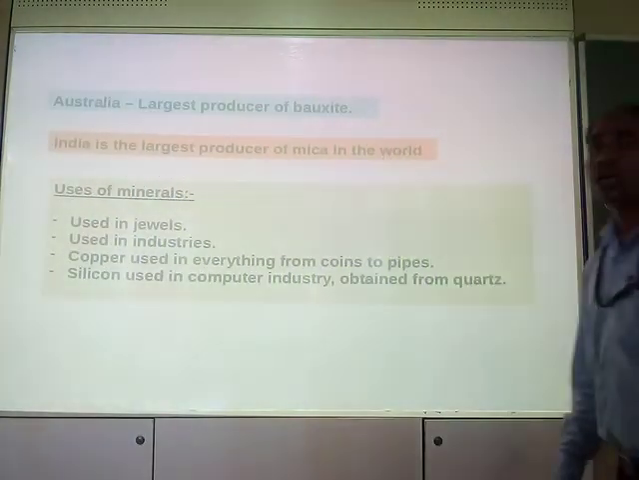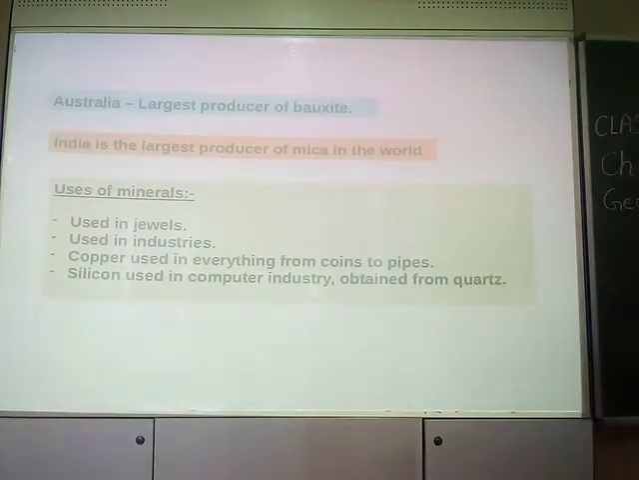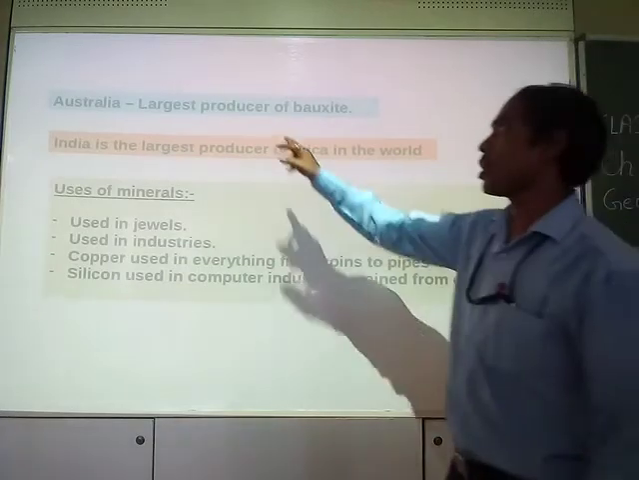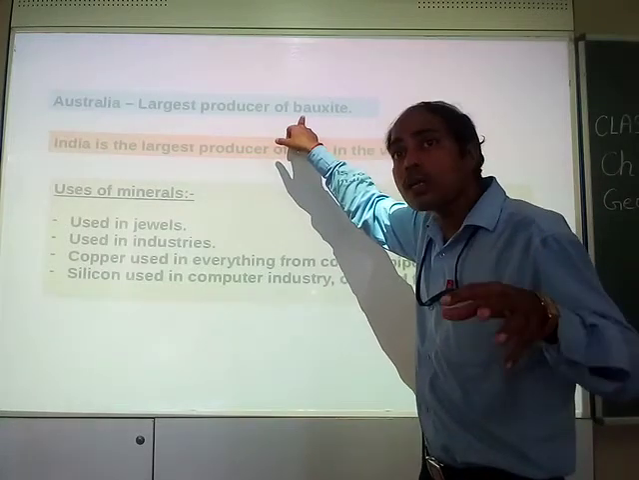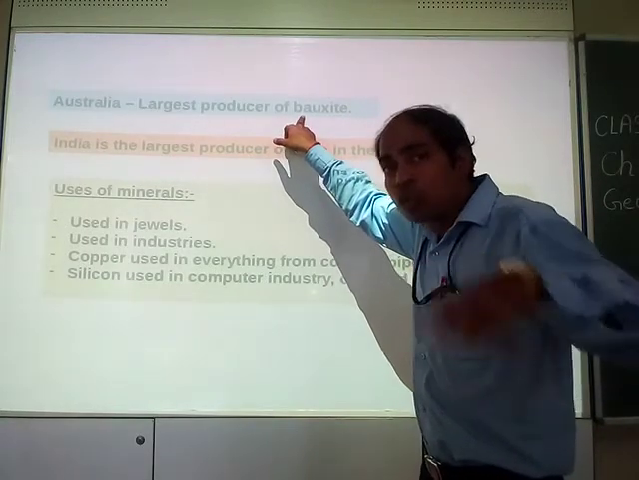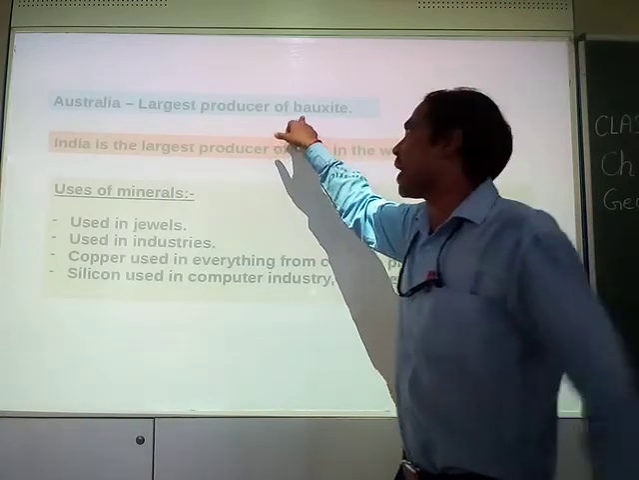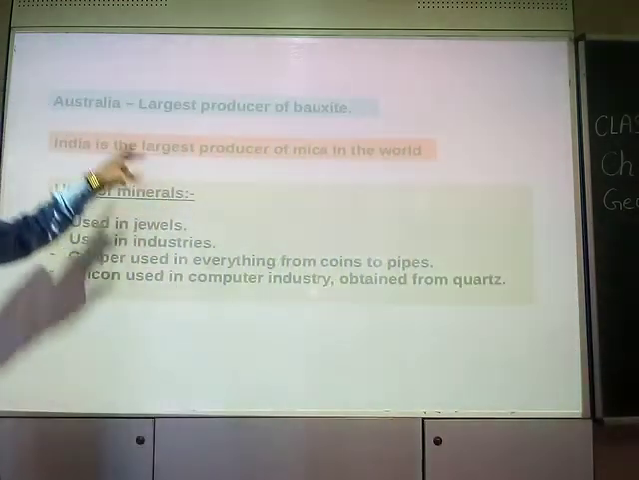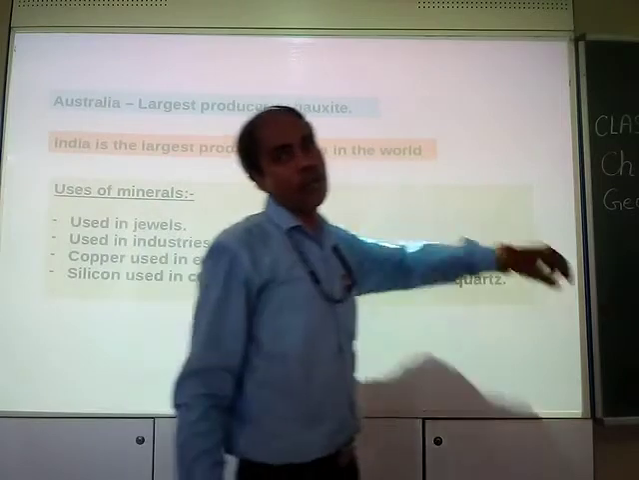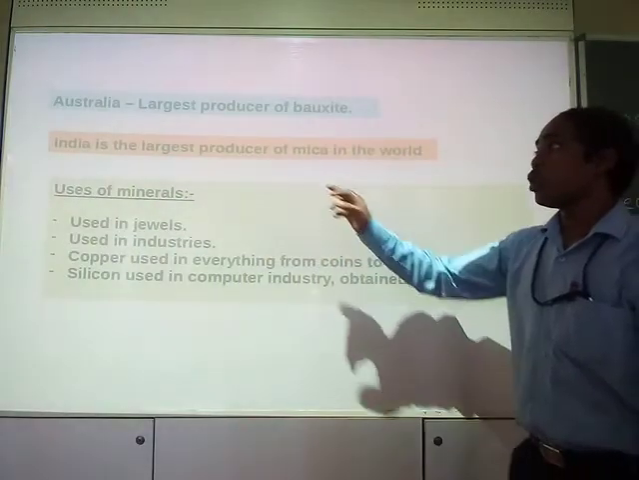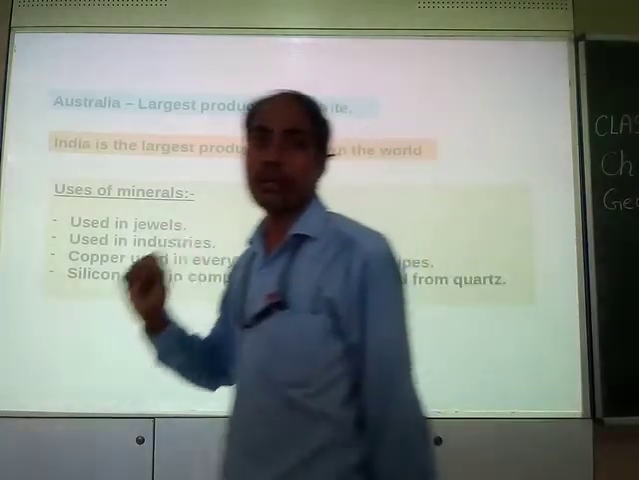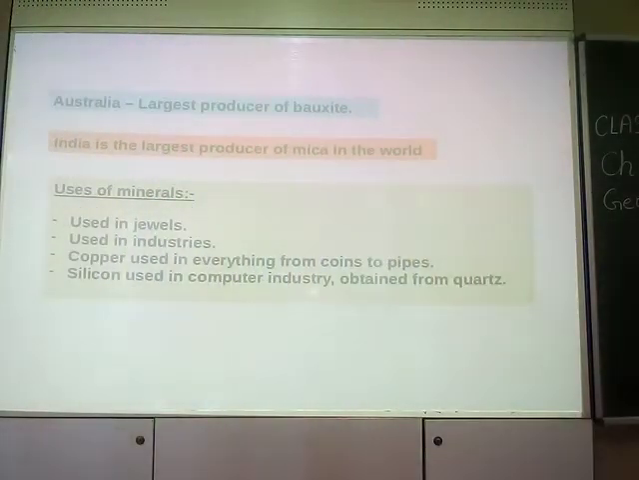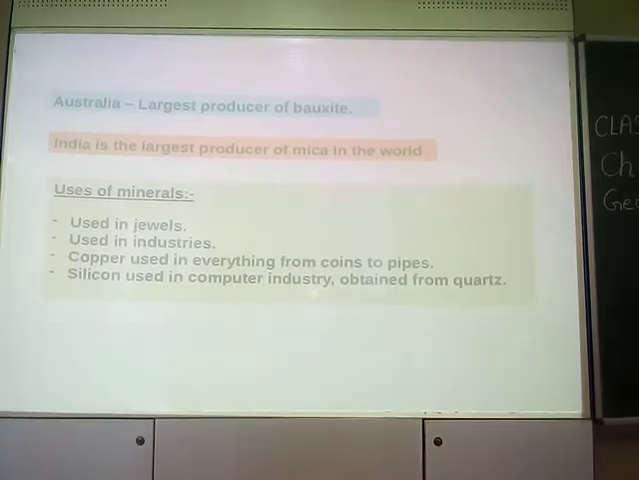Australia is the largest producer of bauxite. What is bauxite? It is the mineral from which aluminium is extracted. So Australia is the largest producer of bauxite. Clear? Now India is the largest producer of mica in the world. Mind you, the largest producer of mica in the world is our own country, India.